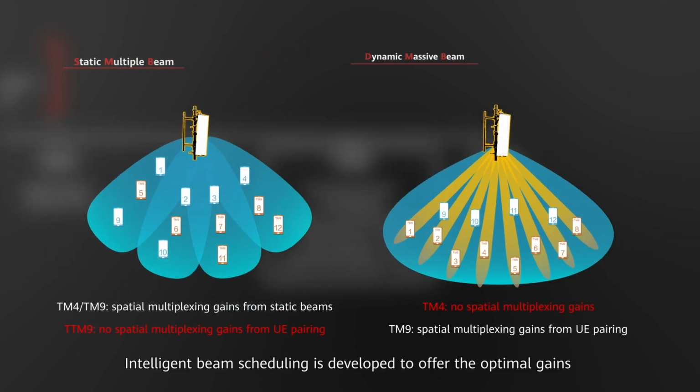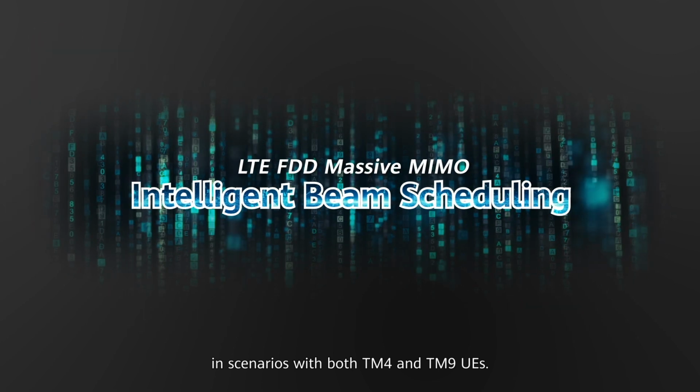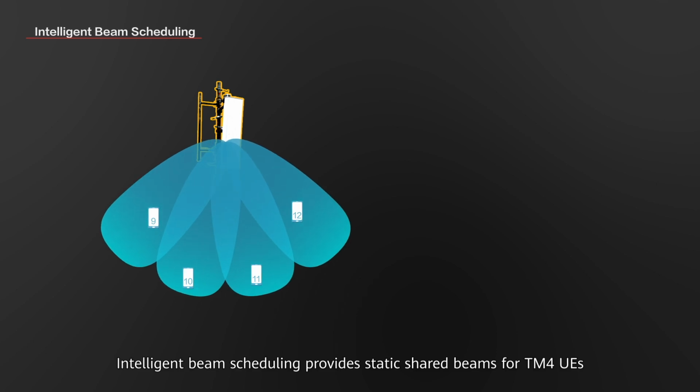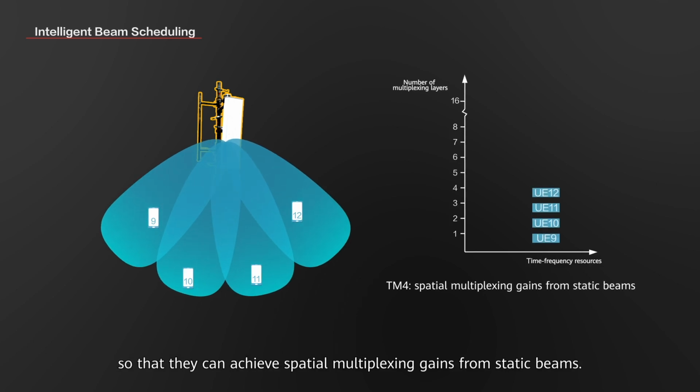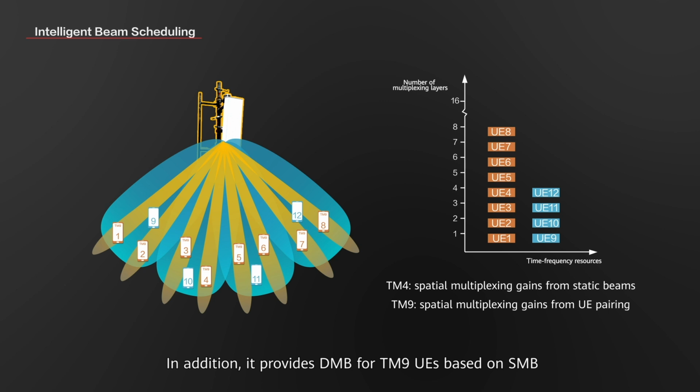Intelligent beam scheduling is developed to offer the optimal gains in scenarios with both TM4 and TM9 UEs. Intelligent beam scheduling provides SMB for TM4 UEs so that they can achieve spatial multiplexing gains from static beams. In addition, it provides DMB for TM9 UEs based on SMB so that they can achieve spatial multiplexing gains from UE pairing.